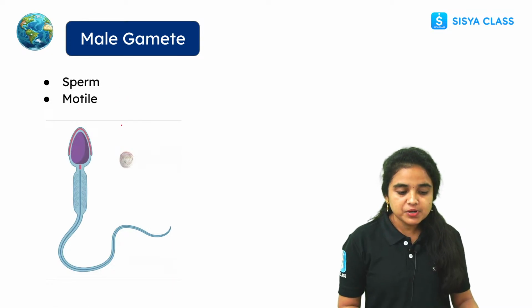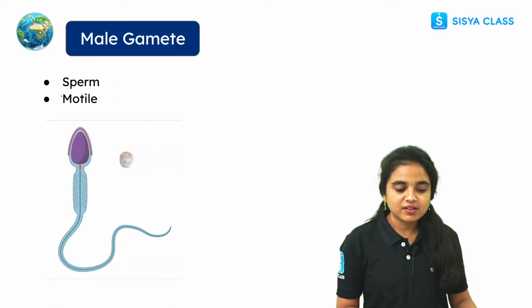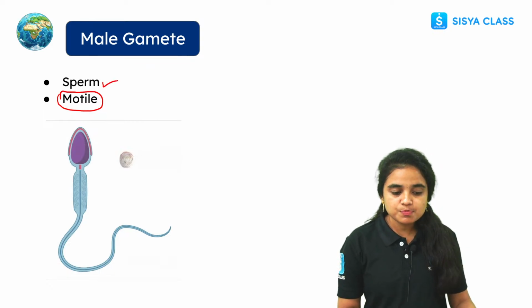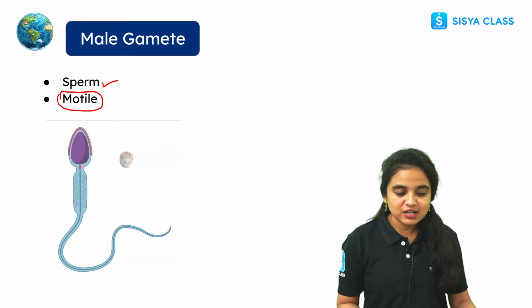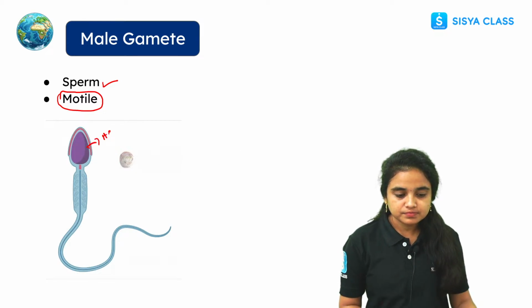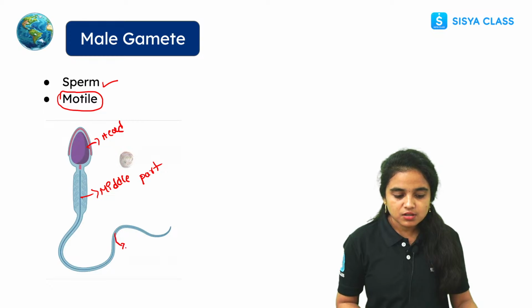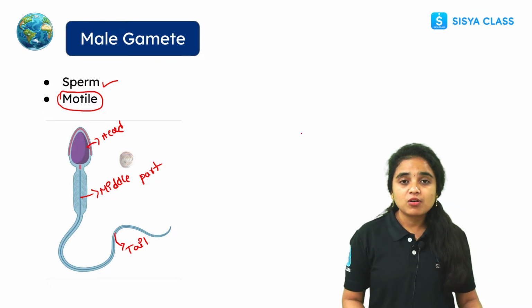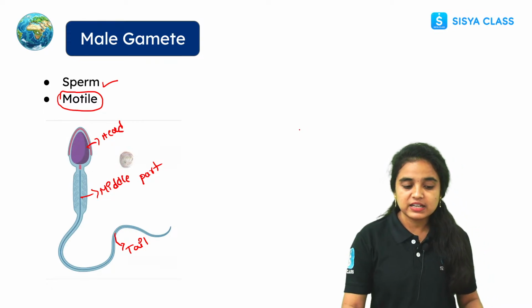And the sperm is motile. It shows movement. The male gamete is the sperm. This is the head region, this is the middle part, and this is the tail region. With the help of the tail, it shows movement. So the sperm is called motile.